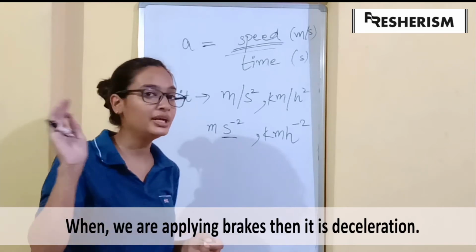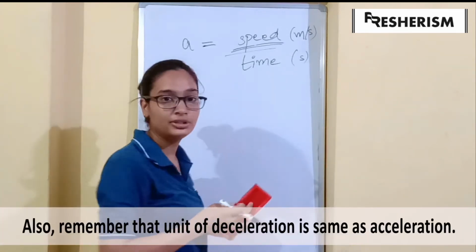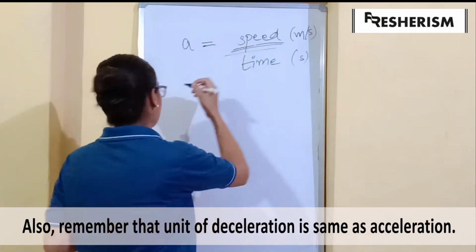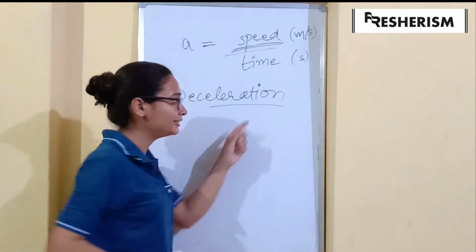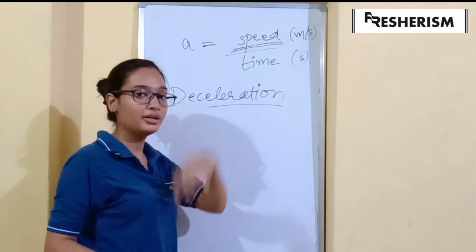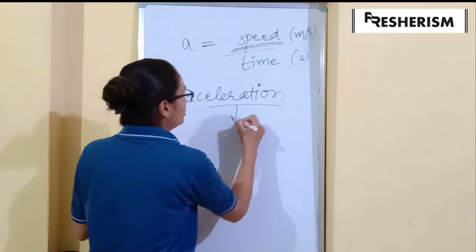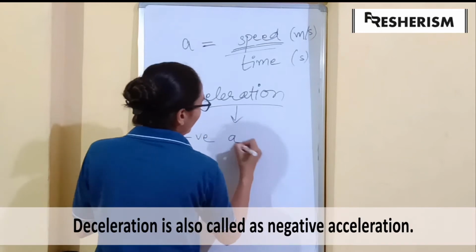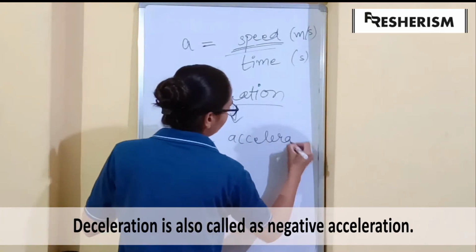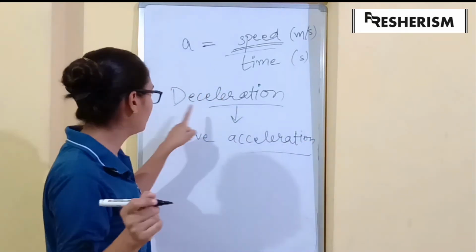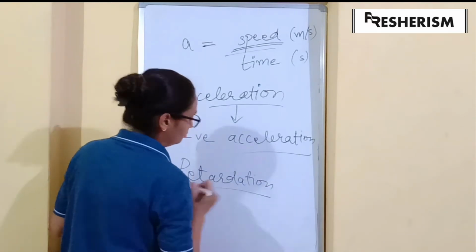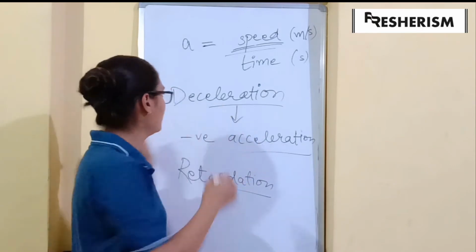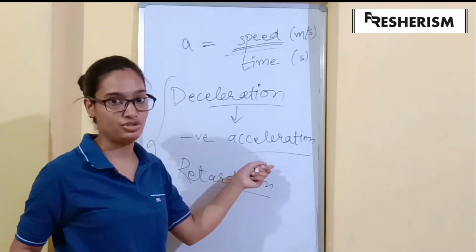That is called deceleration. The units of deceleration will be the same. Deceleration is the same as acceleration but in negative value, so it is also called negative acceleration. Another word for deceleration is retardation. These all mean the same, that is negative acceleration.